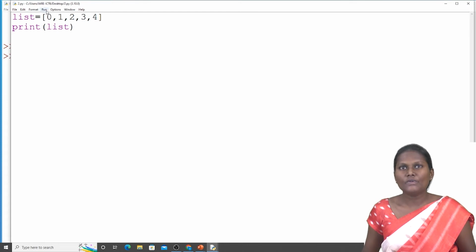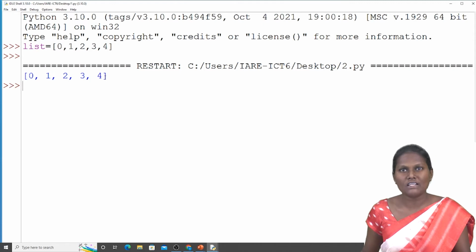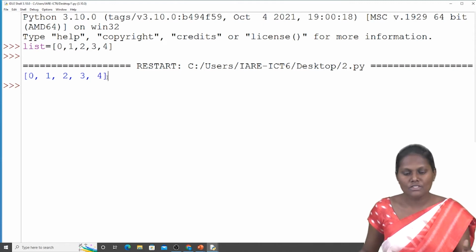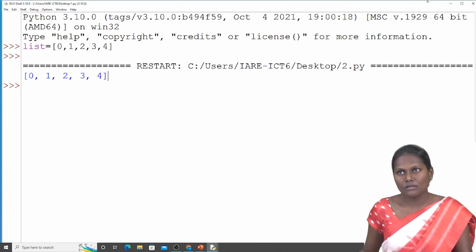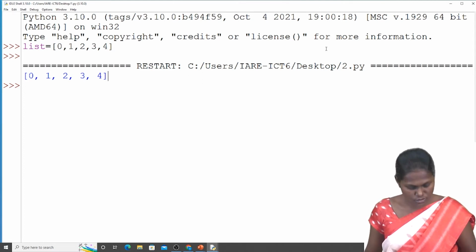Okay, now I'm going to run the code. What we can see here are the list values. What are the values I had written in the list? 0 1 2 3 4. The values I had written in the list are executed by the list. Okay, this is the type of list shown here.